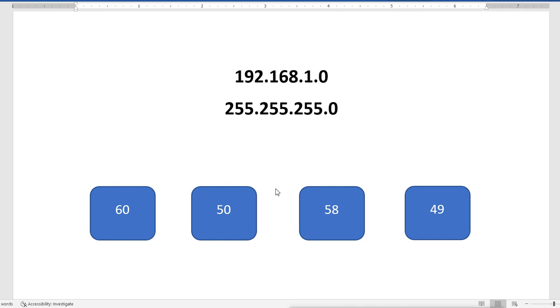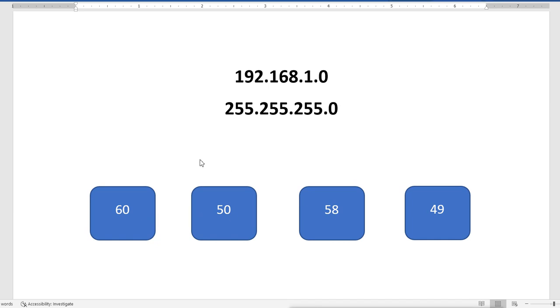Now we'll start with class C first. In class C, let's say we have this network available: 192.168.1.0. This is the network we have, and this is the default subnet mask we have, 255.255.255.0. Now we have 4 departments, and in these 4 departments we have these numbers of host requirements: 60, 50, 58 and 49, accordingly, for these different departments.